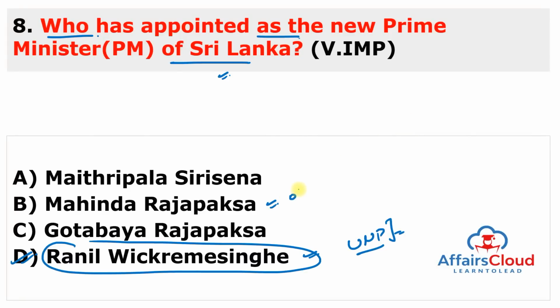So remember, the former Prime Minister of Sri Lanka was Mahinda Rajapaksa, and he was the President's older brother. The President is Gotabaya Rajapaksa and the Prime Minister was Mahinda Rajapaksa. But he resigned from his post amid mass protest over the economic crisis. Previously, Ranil Wickremesinghe has served as the Prime Minister of Sri Lanka five times since 1993.